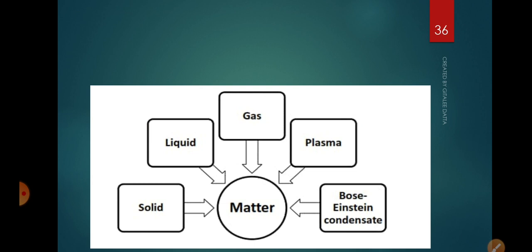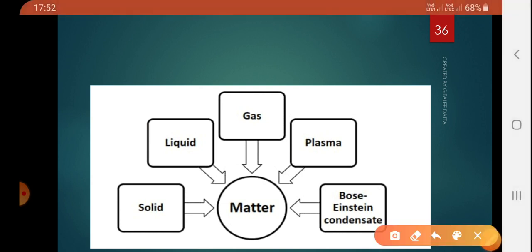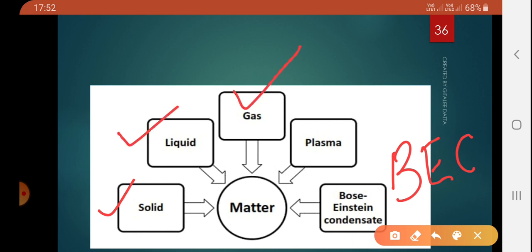Now we have come to the conclusion part, and here we now know that there are five states of matter. The fourth being plasma, and the fifth being Bose-Einstein condensate. We also call it BEC.